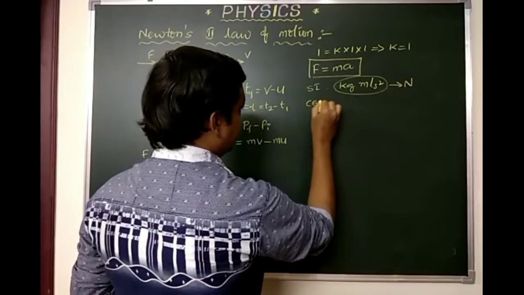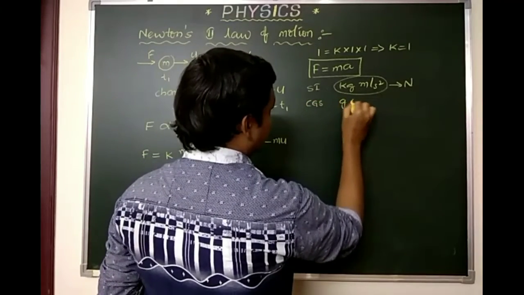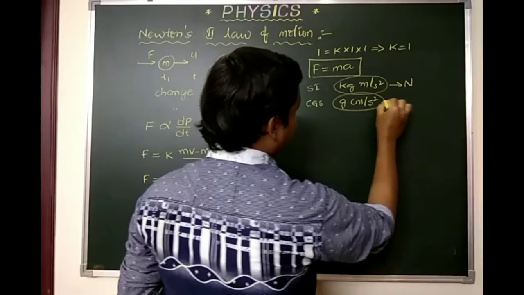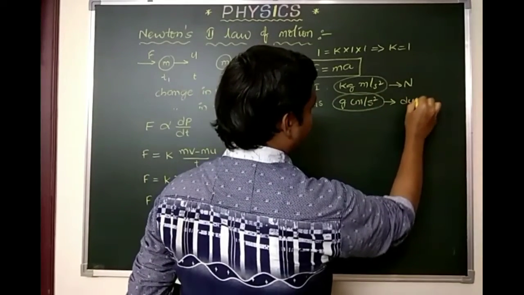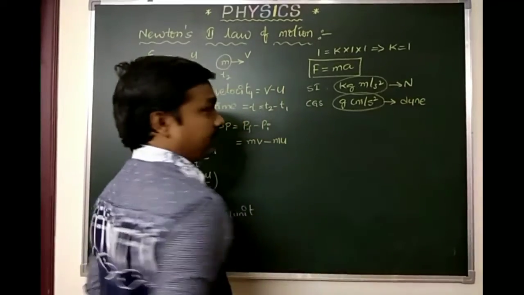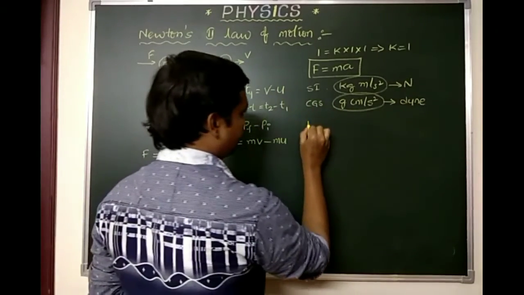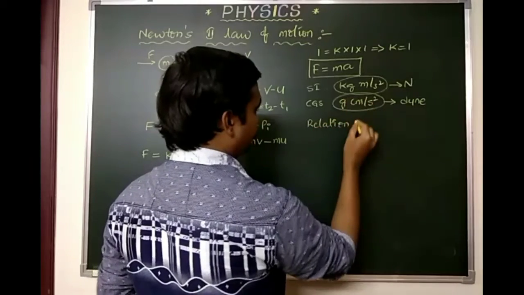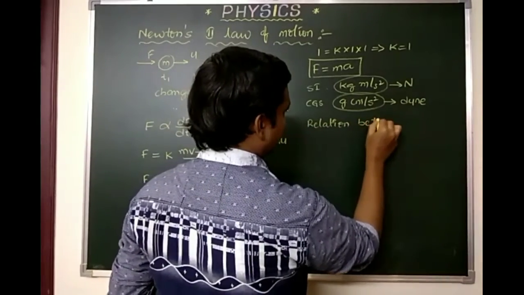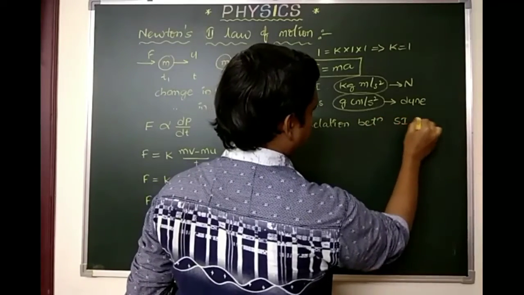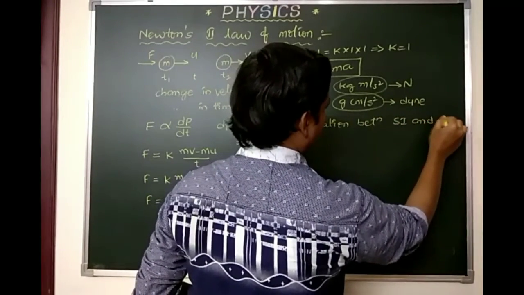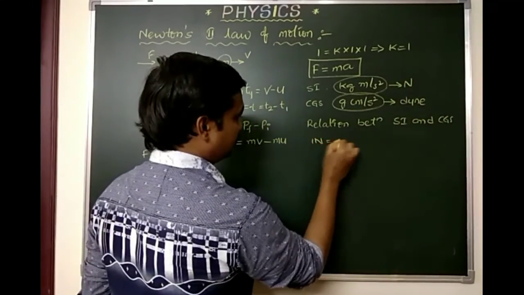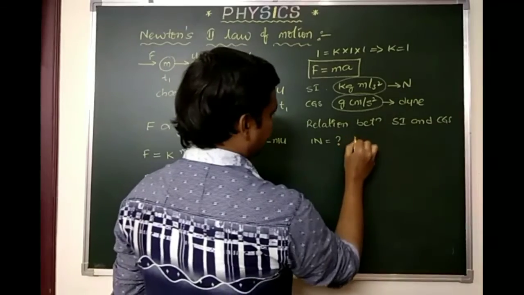Similarly the CGS unit is gram centimeter per second square. Combined together, we call it dyne. Then we have a relation between these two, the relation between SI and CGS units. 1 Newton is equal to how many dynes?